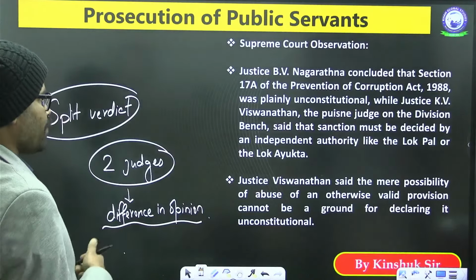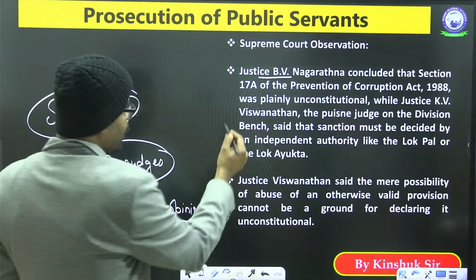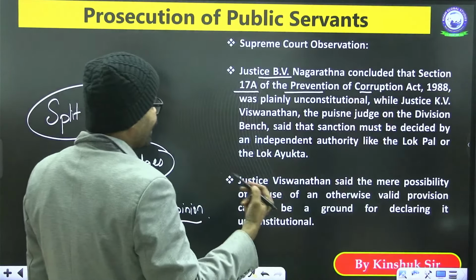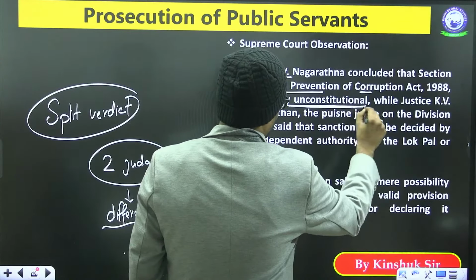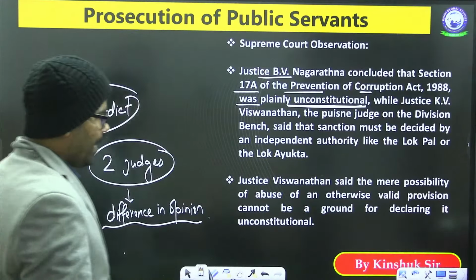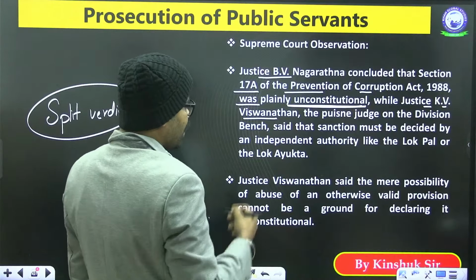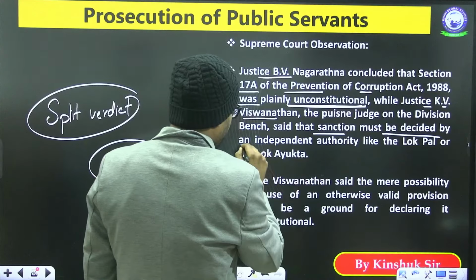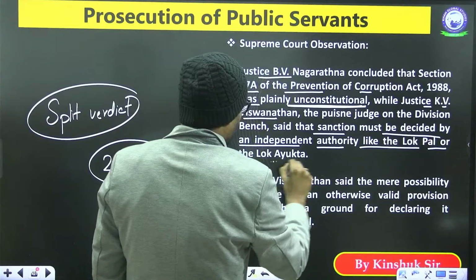And what has been said? Justice B.V. Nagarathna said that Section 17A of the Prevention of Corruption Act 1988 was plainly unconstitutional. She said that this is completely unconstitutional. Whereas Justice K.V. Viswanathan said that sanction must be decided by an independent authority like Lokpal or Lokayukta.